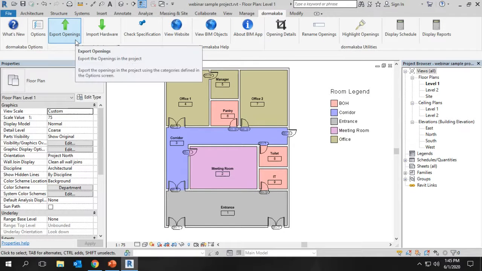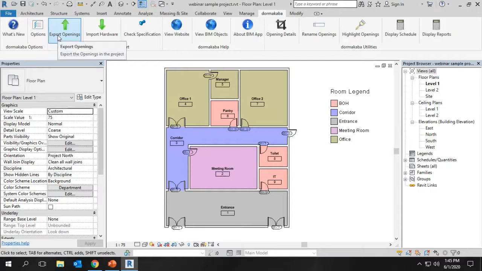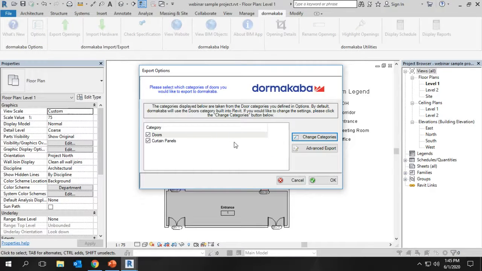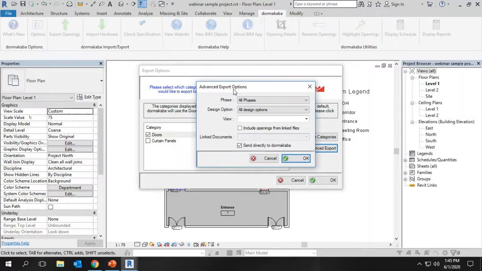Now we have done the settings in the options. We are going to generate the export openings. Here, again, if you want to change the category, we can change the category of the door schedule: only the doors, or curtain panels, or all the items. So I'm just selecting the doors only. We have some advanced options to filter the door schedule. Sometimes the designer or the door specialist doesn't want to send the entire project detail for the specification. So we can filter based on the phases, existing phase or new phase, or phase 1, phase 2. Based on the phases, we can filter the door schedule.